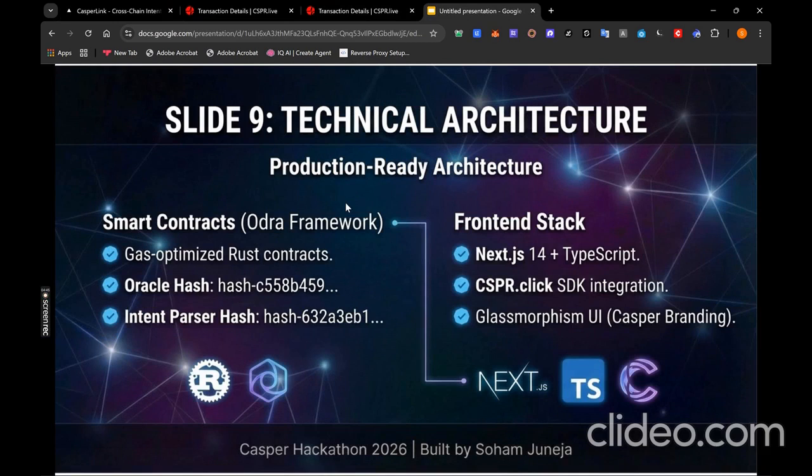And here's what makes CasperLink production ready. The first is smart contracts, the second is front end, and the third is infrastructure value. Both our smart contracts are ready, and the front end is on Next.js 14. On the infrastructure side, the Oracle provides public price feeds, and both contracts are open source and ready for community use.